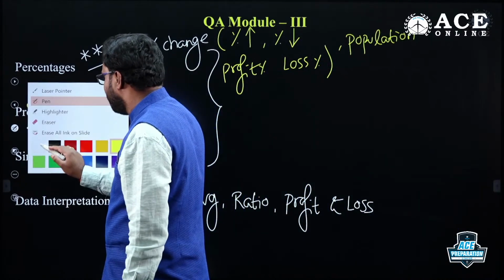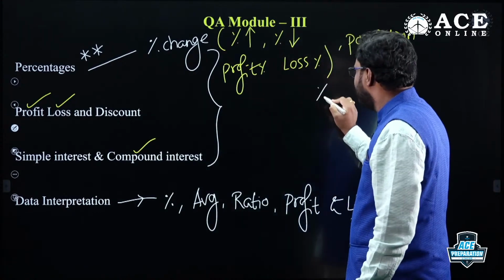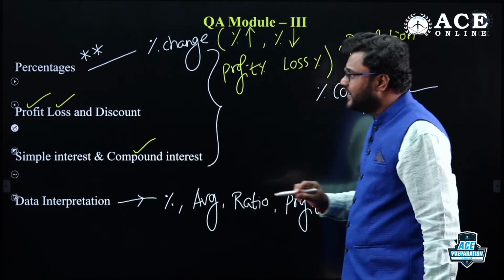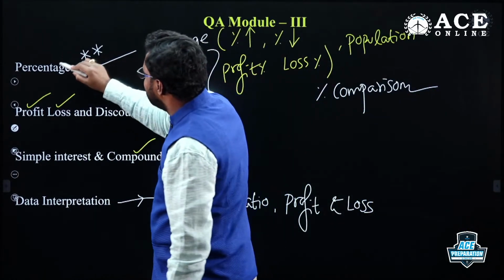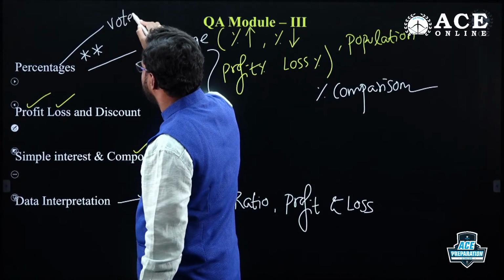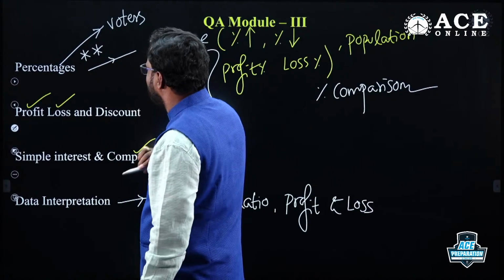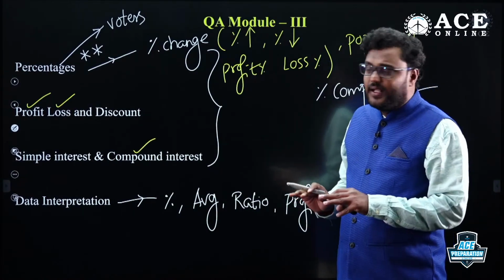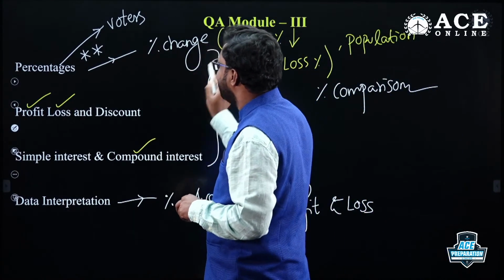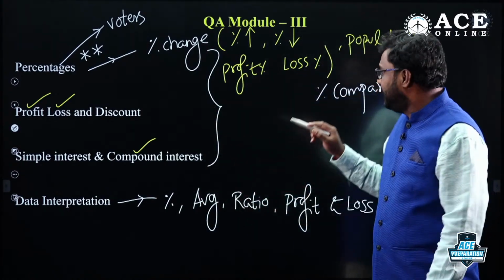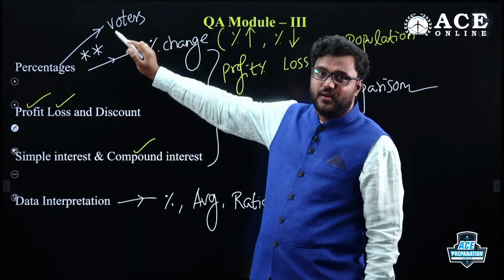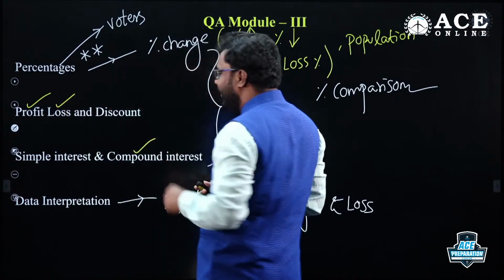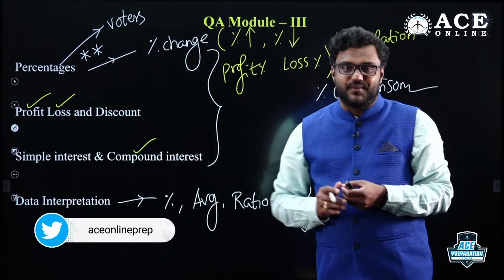Along with this, you should also focus on percentage comparison, which is also very important. And the voters concept, they asked in previous year questions related to voters as well. You need to focus on these areas in percentages. There are a lot of other concepts also, but the highest priority is to understand percentage change properly. Next, percentage comparison, population concept, voters concept. If you know these properly, that will help you solve profit and loss, and simple interest and compound interest as well.